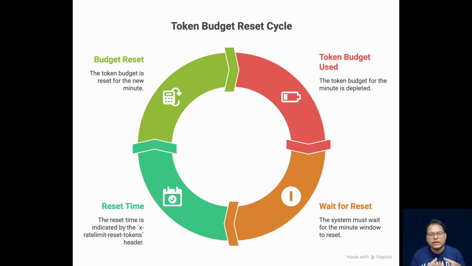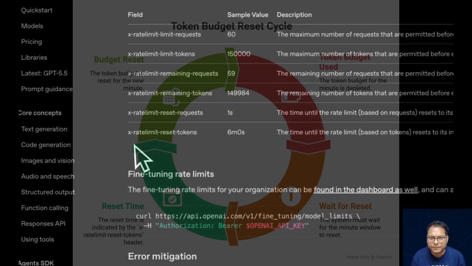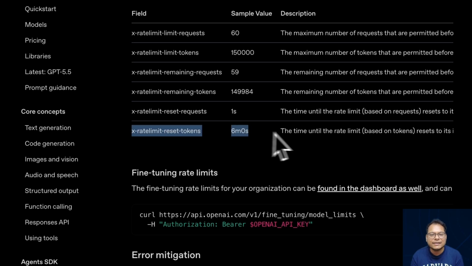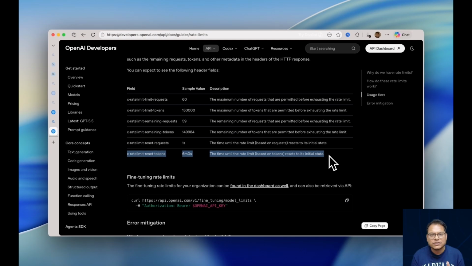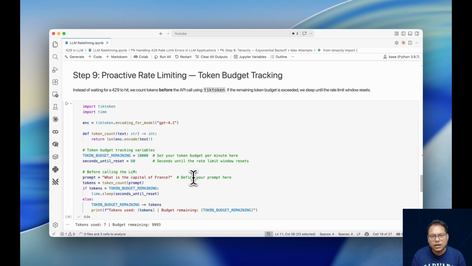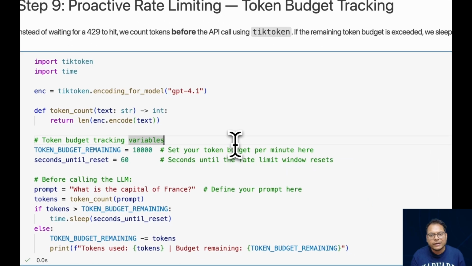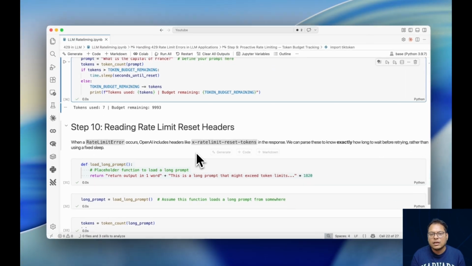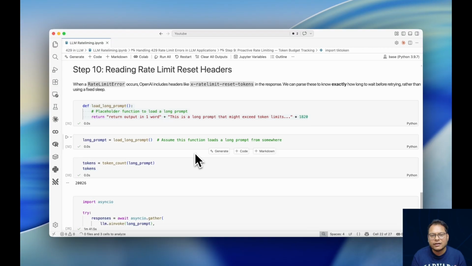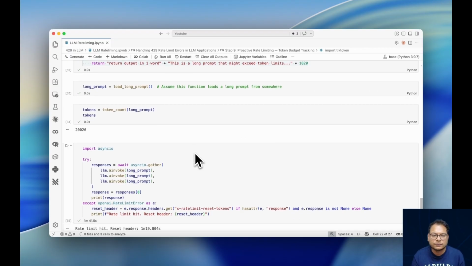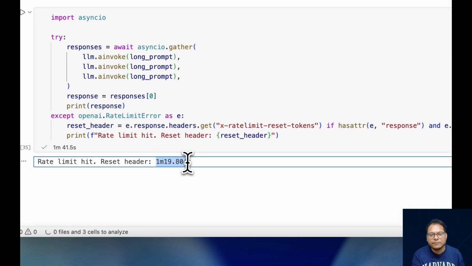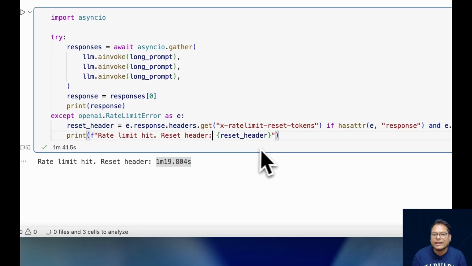So what we need to do is wait until the minute window resets. And the reset timer is present in the response header of the error itself. That's called x-ratelimit-reset-tokens. And the fix has 2 parts to it. First, you need to count the number of tokens you are sending inside the request, and then you need to also read the rate limit headers from the response. When a rate limit error occurs, the header tells exactly how long to wait. So sleeping for the exact reset time from the header is more efficient than guessing with exponential backoff.